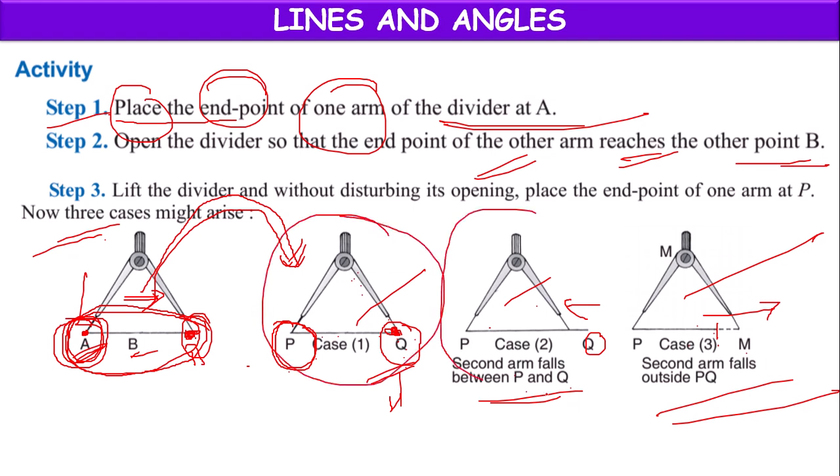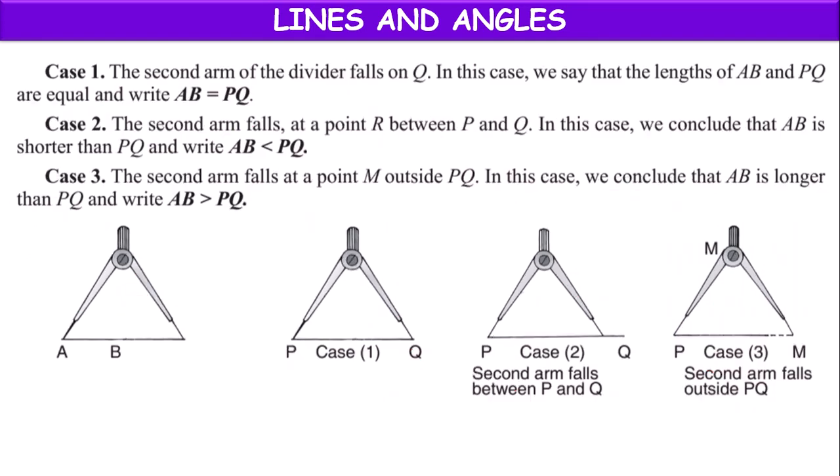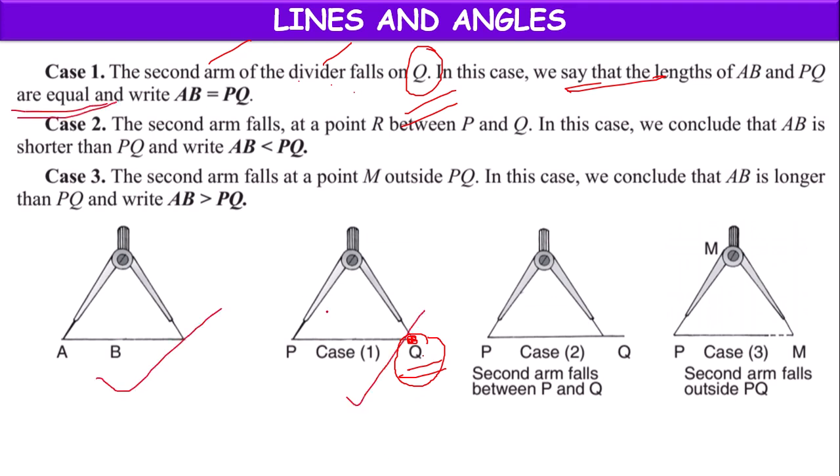Based on these three cases, we can establish the relation between AB and PQ. So what is the relation? If the second end point of the divider exactly falls on Q, exactly coincides with point Q, we can say that line segments AB and PQ are equal in length. Length of AB equals length of PQ, or simply AB equals PQ.